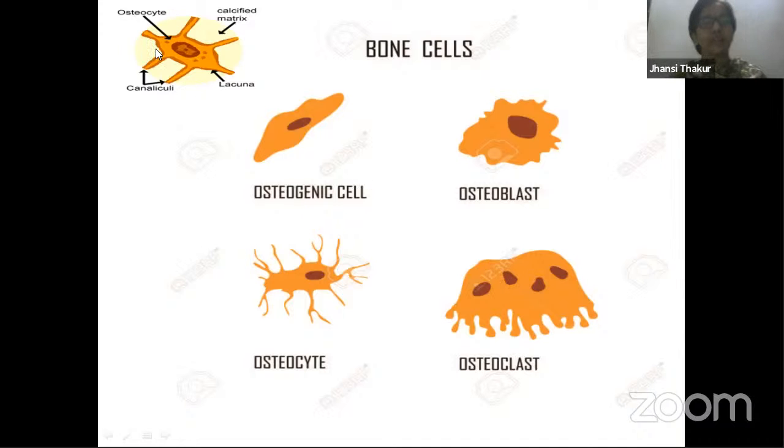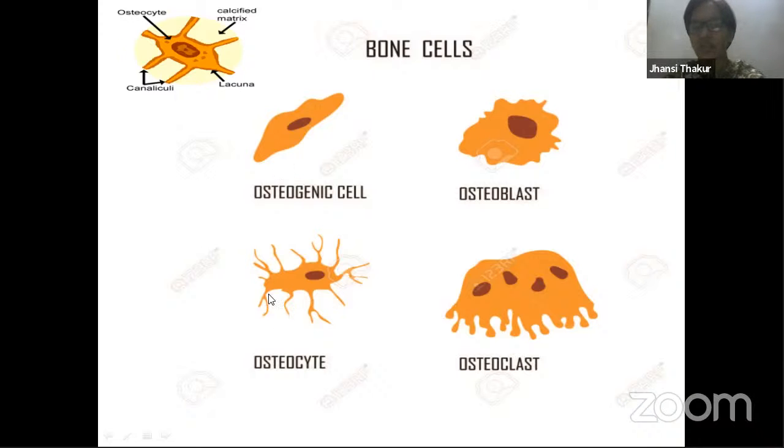Let's look at this particular structure. In short, we can understand how a bone looks. First, you have matrix all around. Matrix is very important. Then this is the bone cell, and here are all these processes which we call canaliculi. I also taught you yesterday in the introductory class about the spaces. In the matrix, you find spaces present. Inside those spaces, these cells are present which secrete matrix or fibers. Those spaces are called lacunae. So here also you can see a lacuna present. So matrix, lacuna, and inside the lacuna you have cells.